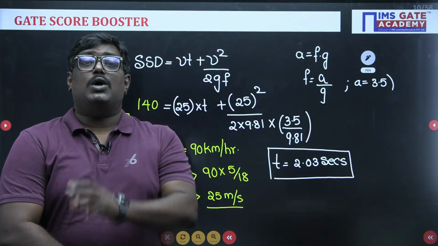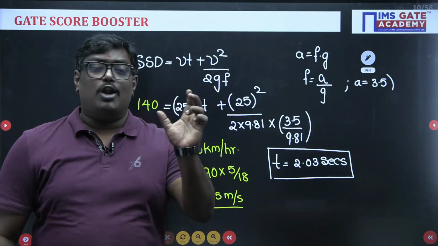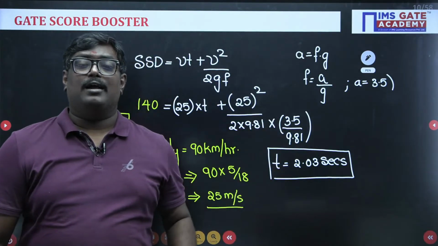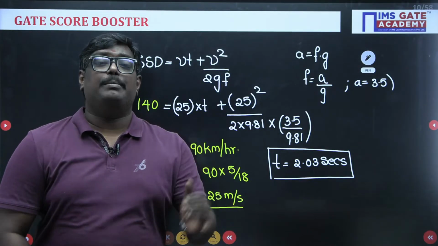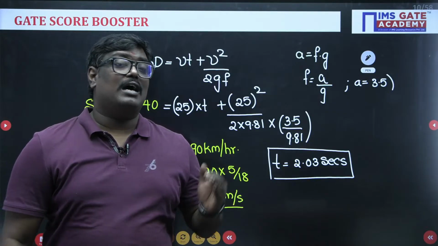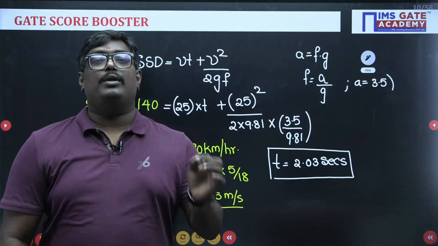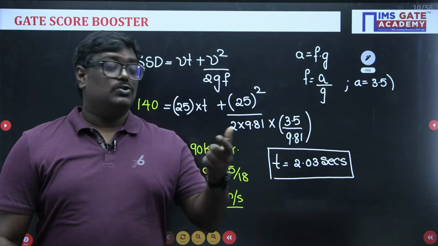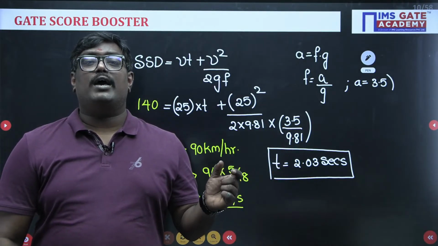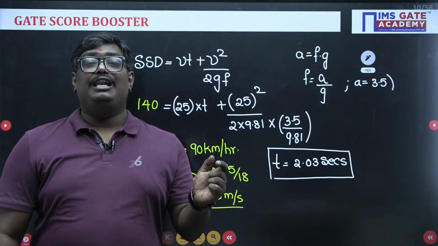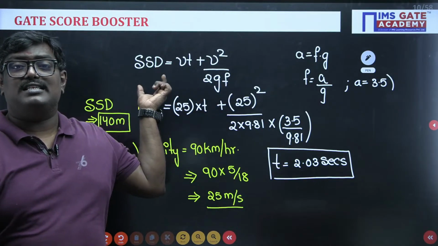Now, students, what are the key takeaways from this problem? When velocity is given in kilometer per hour, you have to convert it into meter per second. Once you have converted, we know SSD is equal to lag distance plus braking distance. Lag distance is velocity into time. Braking distance is V square upon 2gf only. There is no efficiency, there is no gradient. So this is braking distance and this is lag distance.